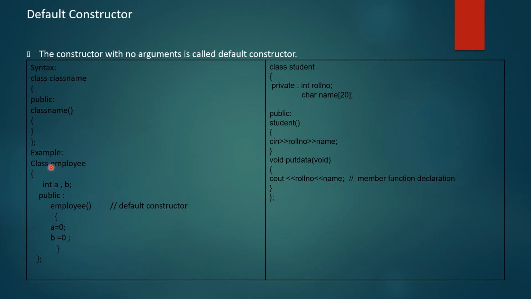Okay. So again here I have mentioned one small example: class employee, int a comma b semicolon. In the public access specifier we have to declare the constructor, then class name, open and close bracket, and the a and b values we have assigned as 0. Now whenever you want to do some type of assignment operation where you want to strictly initialize the value as 0, then at that time you can go for a constructor. Okay, and that constructor type should be default constructor.